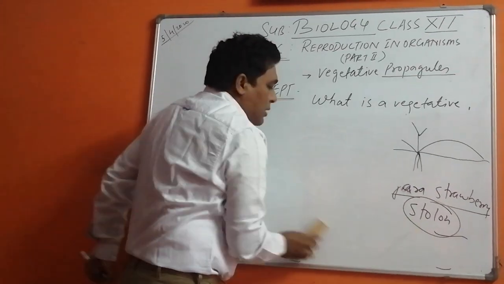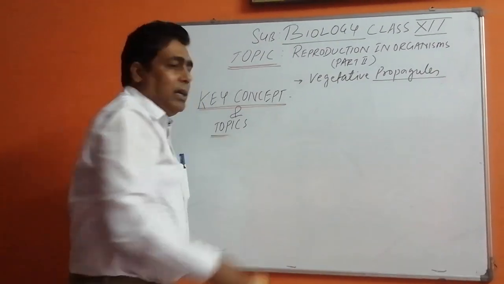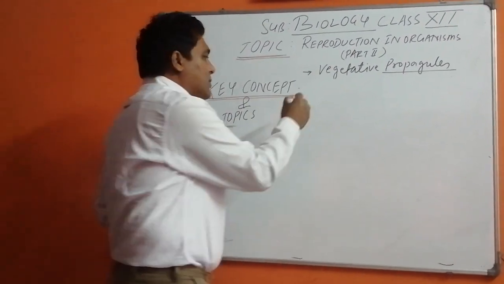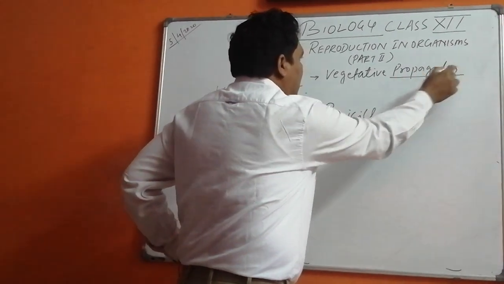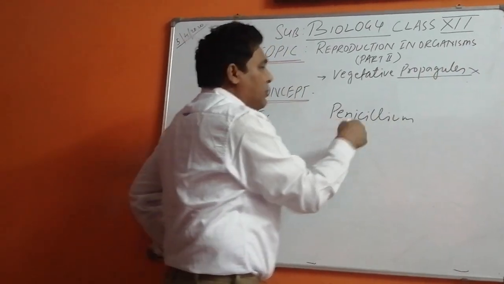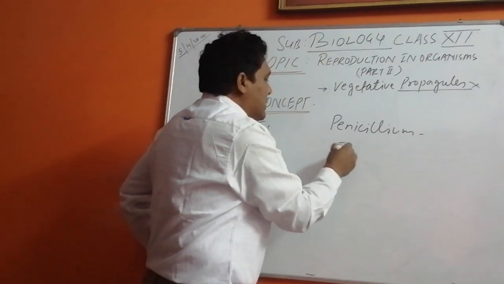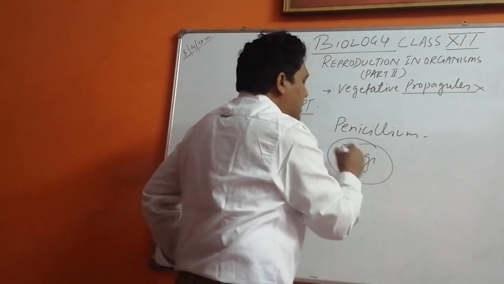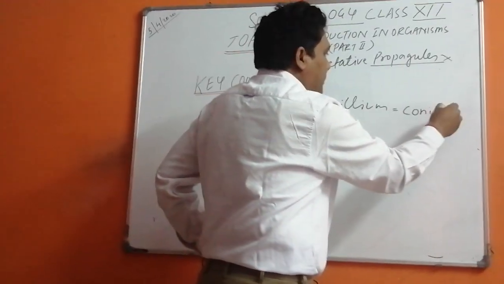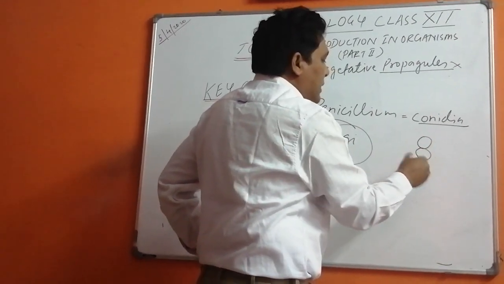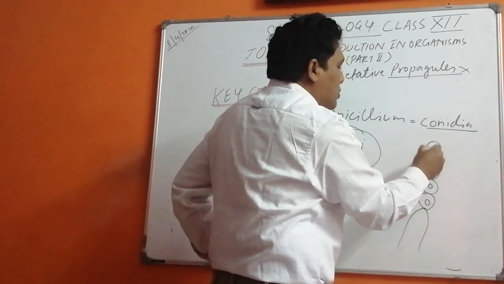Apart from that, there are other types of structures which are found in other organisms which help in propagation. Okay, when I talk about propagation, there are other structures, like in penicillium. I am not talking about vegetative propagules now. In penicillium, or in most cases, that is fungi in total, penicillium produces conidia. What are these conidia? The conidia are exogenous structures.